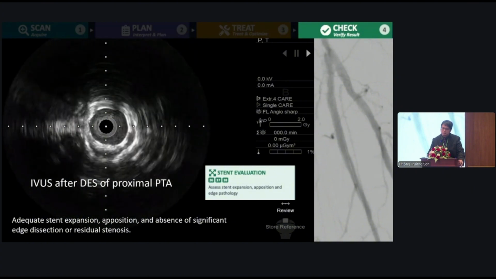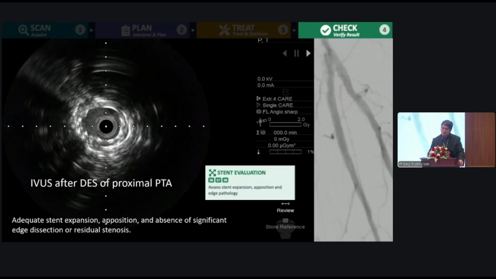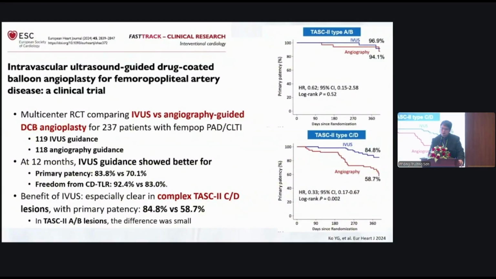For IVUS, there is an RCT from Korea that shows good outcomes. IVUS guidance shows better primary patency and freedom from CD-TLR, and the benefit from IVUS is especially clear in complex lesions. I mean the complex TASC C to D lesions. However, for TASC A to B, just short stenosis, it is maybe not different. So the result for this publication, the difference for TASC A and B shows small and non-significant. And this is my Thammasat University Hospital, Thailand, clinical result.